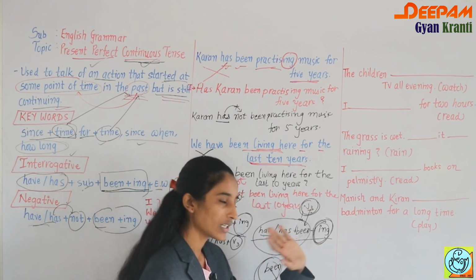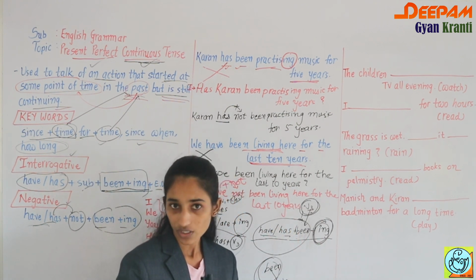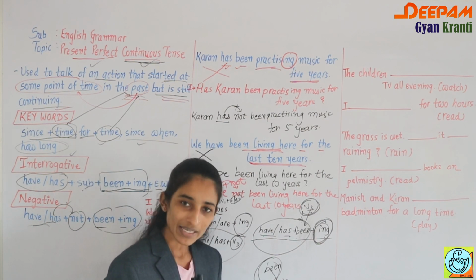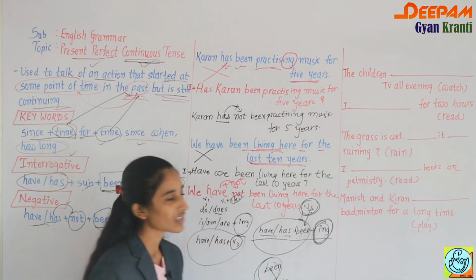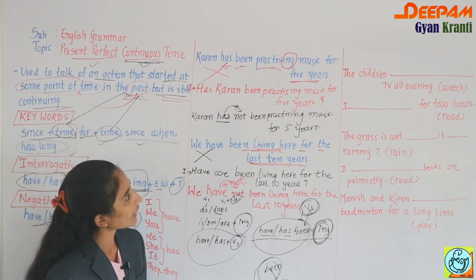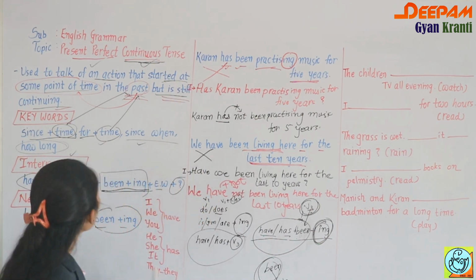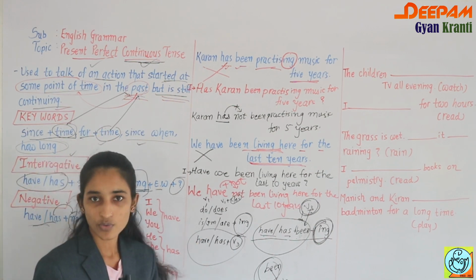Right now we are only talking about the active voice. In later videos we will definitely discuss passive voice, but here all the blanks are in active, so no need to worry about that. So first of all, let's check. We have to fill in the blanks with the present perfect continuous tense.